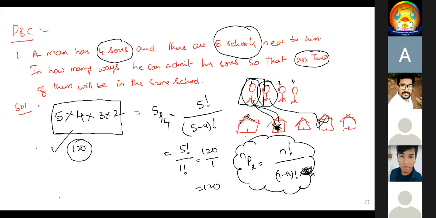Now for the third person, 3 schools are there. I joined here. For the last person, 2 schools. So it is 5 into 4 into 3 into 2. That is the number of ways to join 4 sons into the 5 schools. Just copy it.